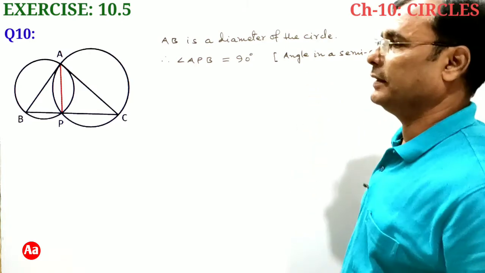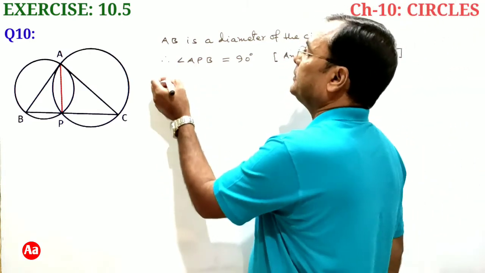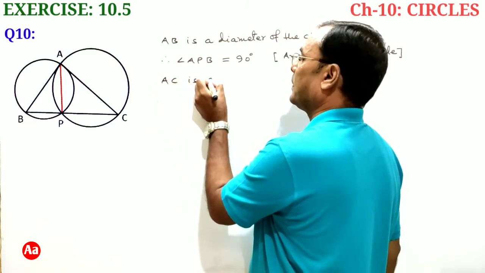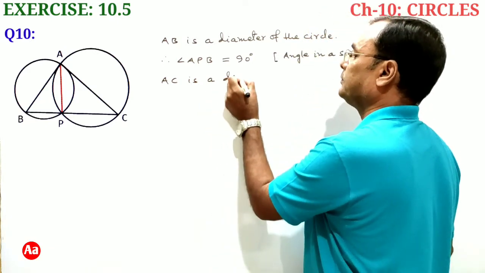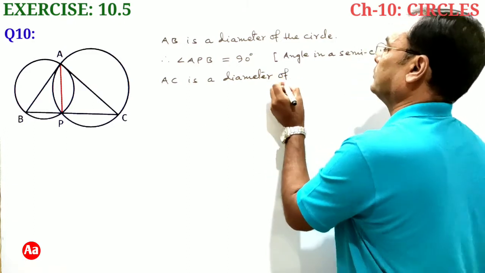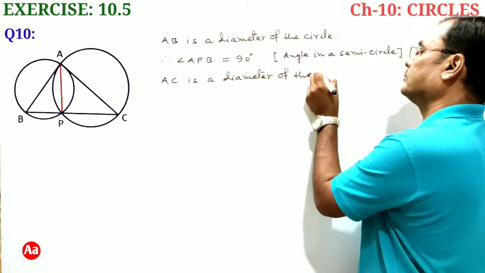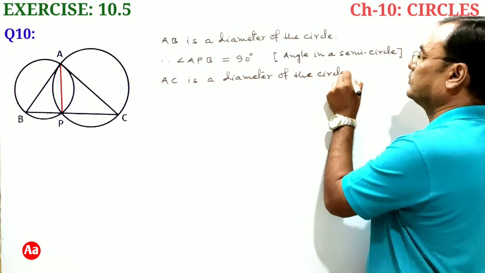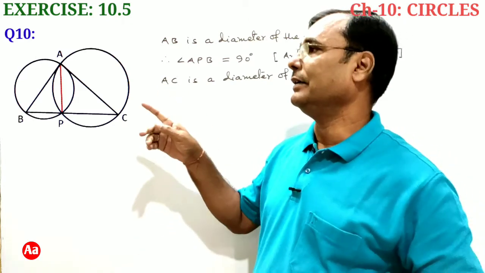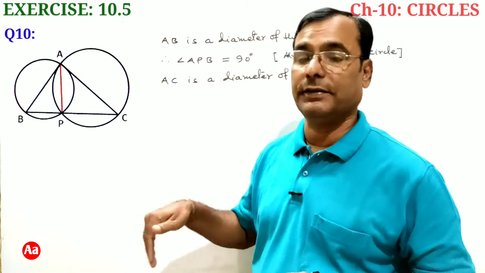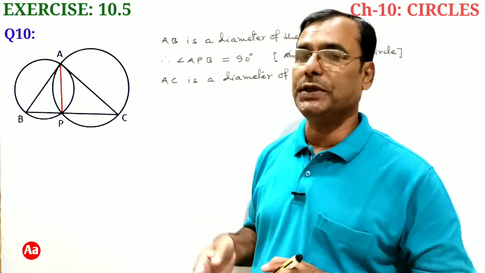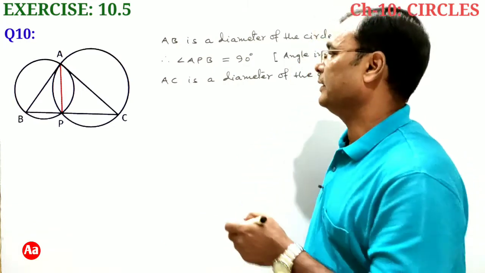is a right angle. AC is diameter of another circle. AC is a diameter, therefore angle APC also is an angle in a semicircle APC of another circle with AC as diameter, therefore angle APC is also a right angle.